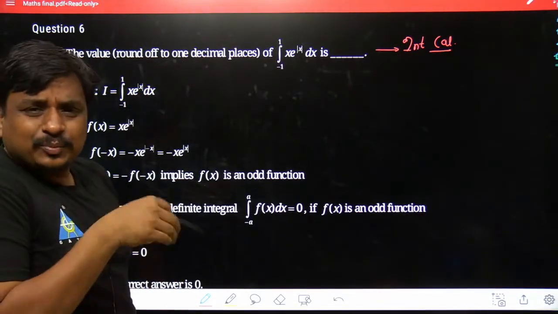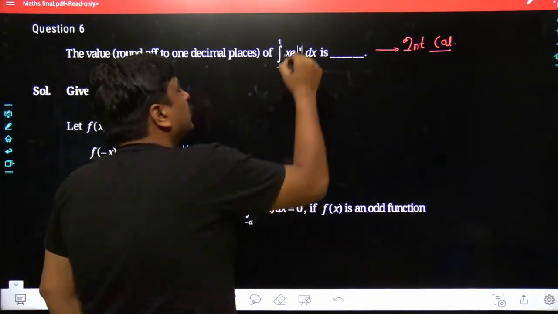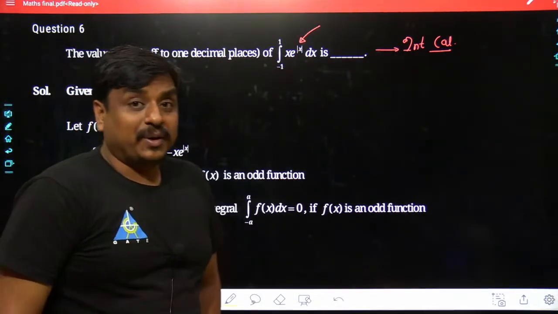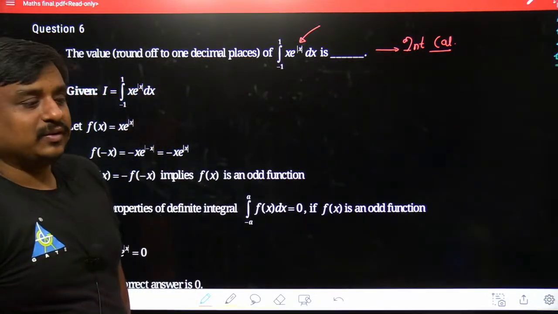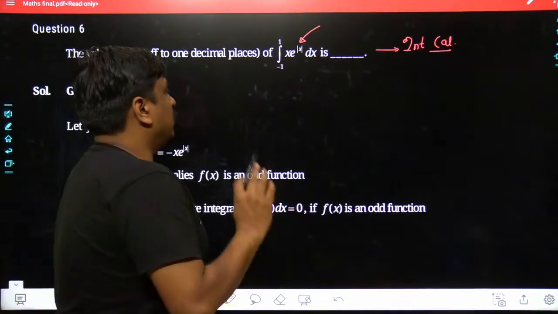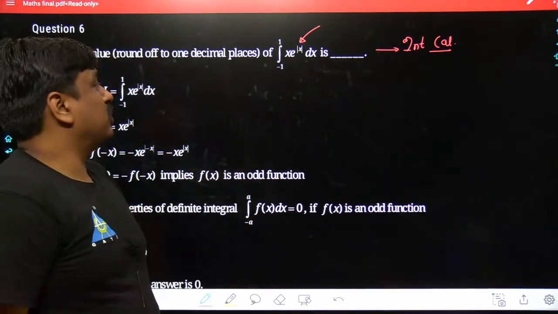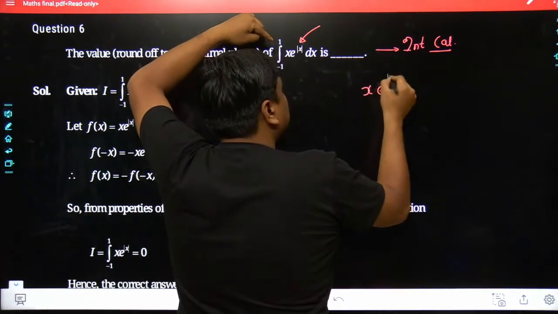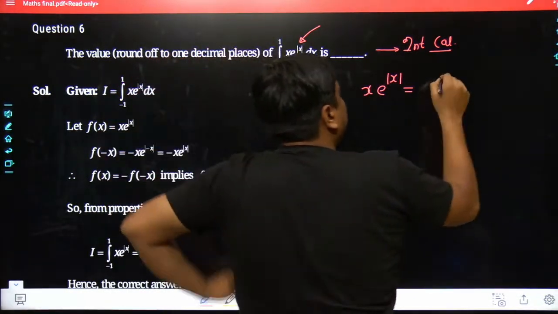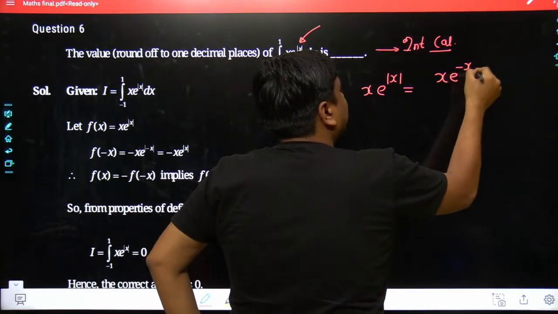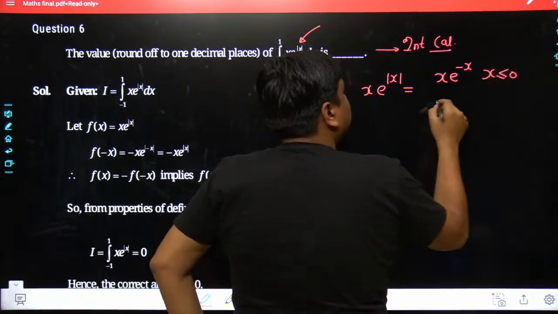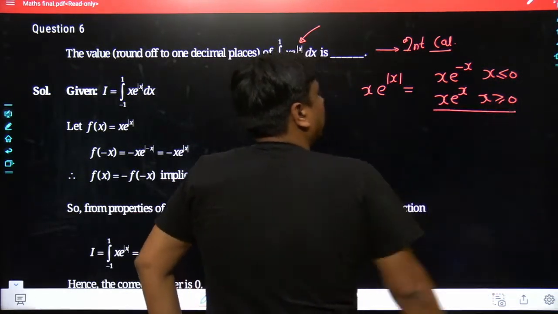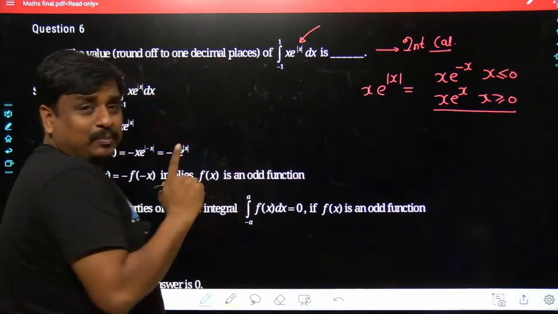My dear friends, it has been a bit tedious problem, because an absolute value is present over this function. Absolute or modulus function has been present over this function. See, you could have solved this problem in 2 different methodologies. See how x into e to the power of mod of x can be written. It could have been written as x into e to the power of minus x for x less than or equal to 0, and similarly x into e to the power of x for x greater than or equal to 0. In that case, the integration must have taken place in parts.